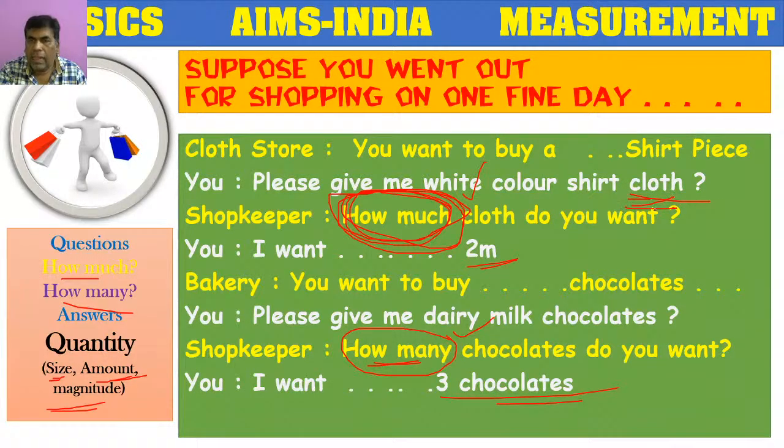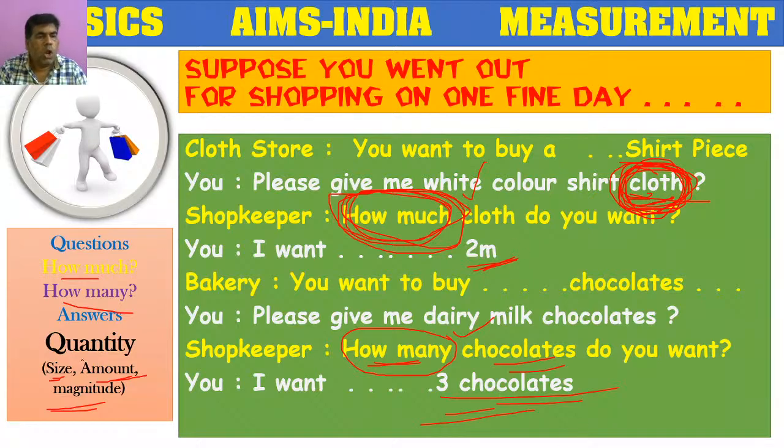Here the shopkeeper wants to measure the length of cloth. That length of cloth is equal to 2 meters. Here the number of chocolates, how many chocolates? 3 chocolates.